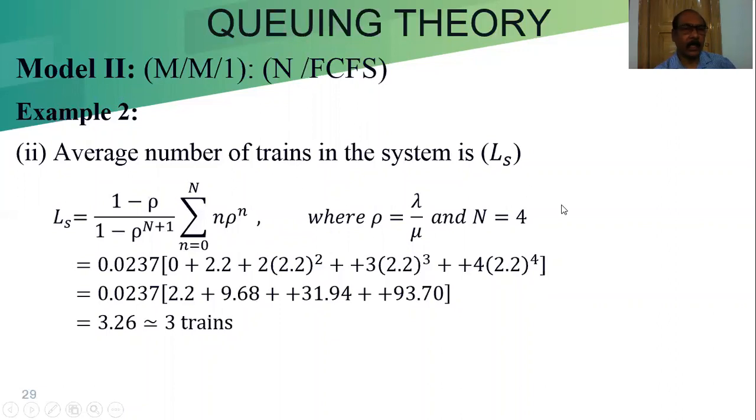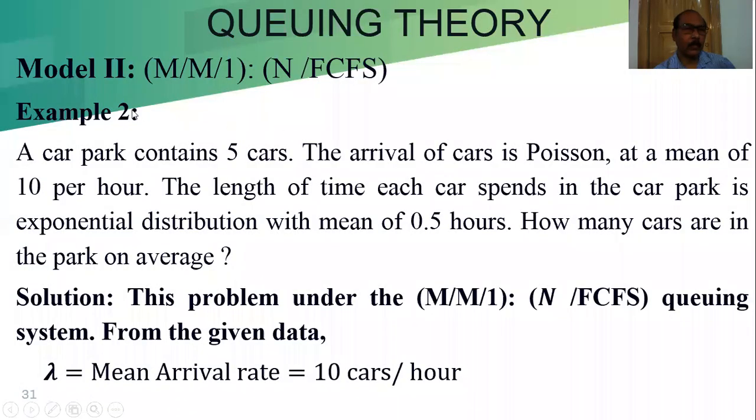Another problem I am discussing, I am considering another example. This is example 3, car parking in a park. A car park contains 5 cars. That means here capital N equal to 5. The arrival of cars is Poisson. It is given the arrival follows the Poisson distribution with a mean of 10 per hour. Per hour arrival rate is 10 cars per hour.